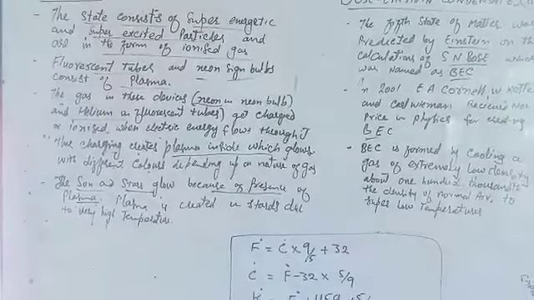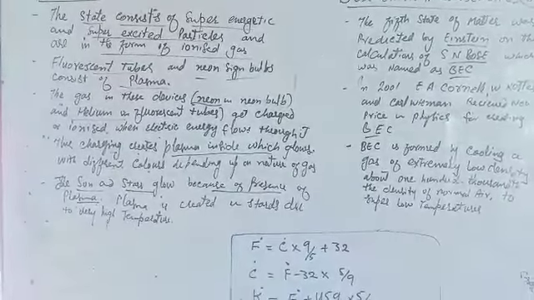Next is Bose-Einstein condensate, BEC. It was an Indian scientist, physicist, namely S.N. Bose. He made some physical calculations, and on these calculations, Albert Einstein predicted the fifth state of matter, which is known as Bose-Einstein condensate, or BEC.